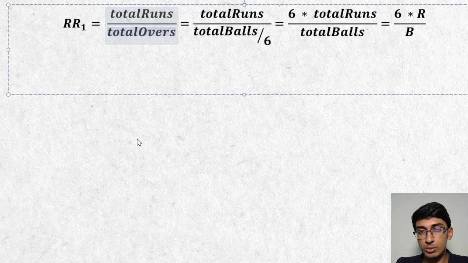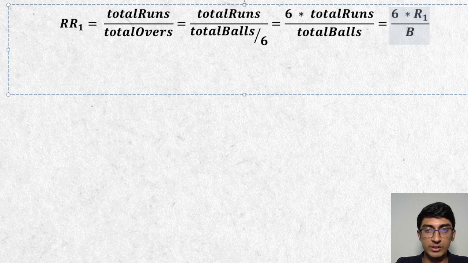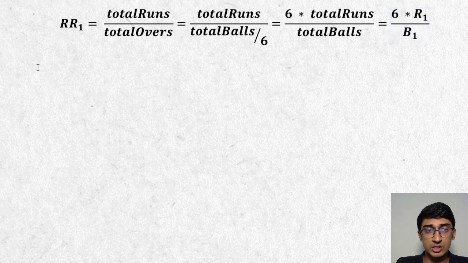It's not the total balls; it's total overs, and the total overs is total balls by 6, because there are 6 balls in an over, and you get this equation, 6 into R by B. I would call this the first one, so it's 6 into R1 by B1, where 1 denotes the initial state, before the power went out and the starting of the D deliveries. So 6 R1 by B1 is the initial run rate.